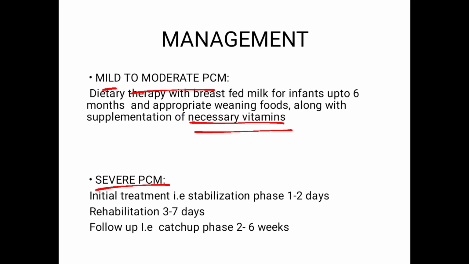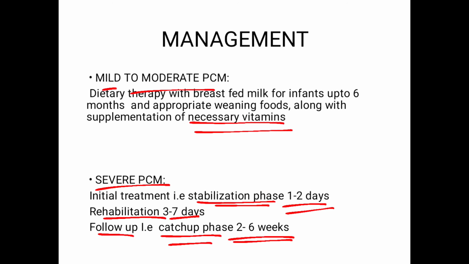Severe PCM. For severe PCM, we will be having 3 phases. That is the initial treatment. First of all, we have the stabilization phase that takes about 1 to 2 days, in which we correct the emergencies like hypoglycemia, hypothermia. Second one is the rehabilitation phase that takes about 3 to 7 days, and the follow-up or the catch-up phase that takes the longest period, in which the child is going to catch up their weight and their height according to the age.